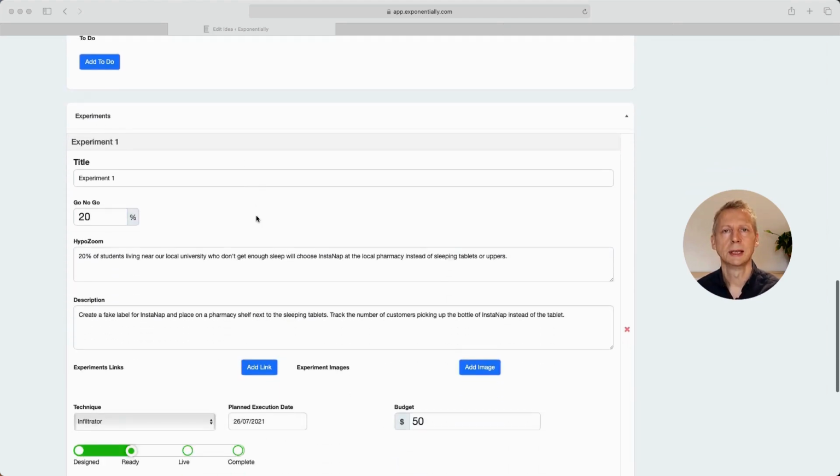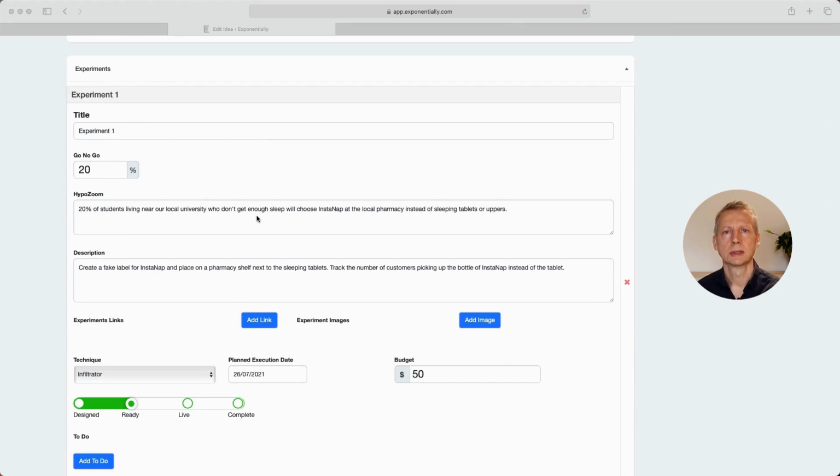Then we go off to the experiment. So the experiment, we capture that 20% as the go, no go. So this is our threshold of pass or fail. And then we drop into the hyperzoom. So the hyperzoom in this case is getting specific.